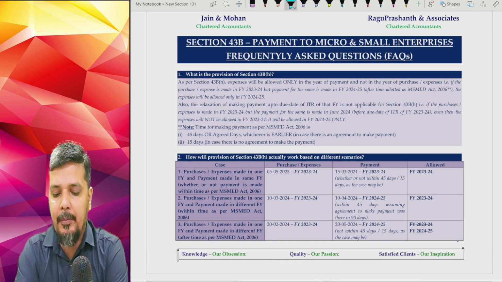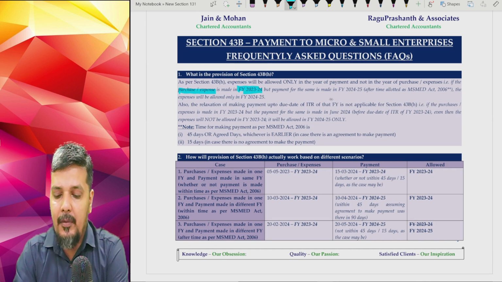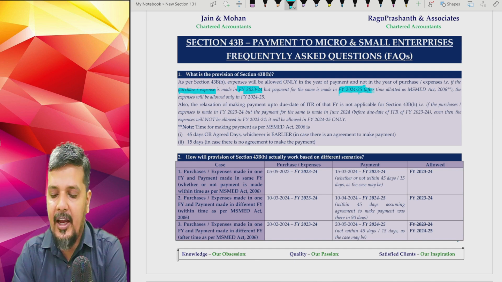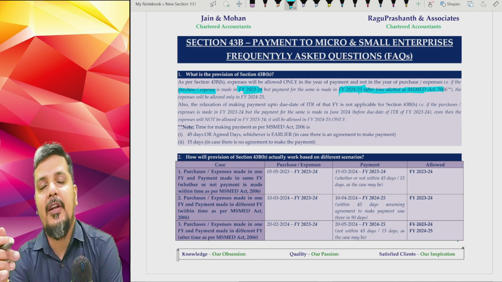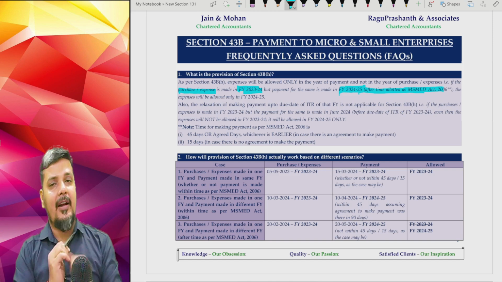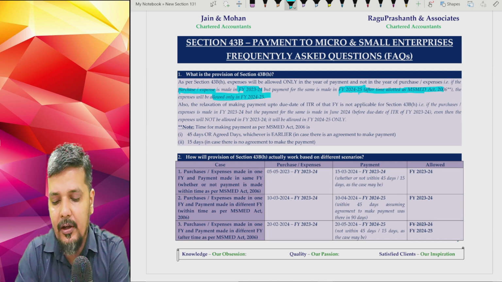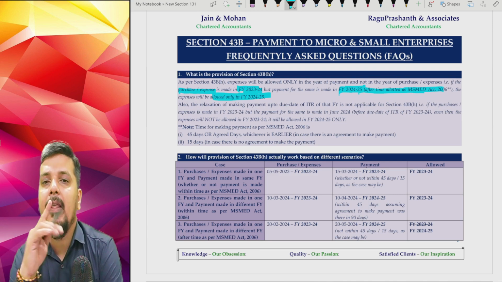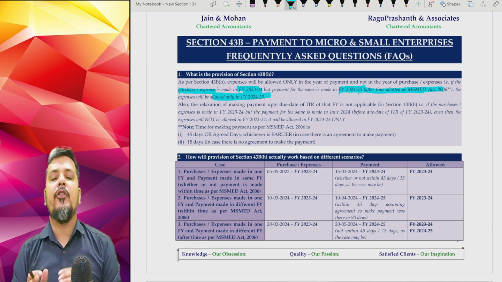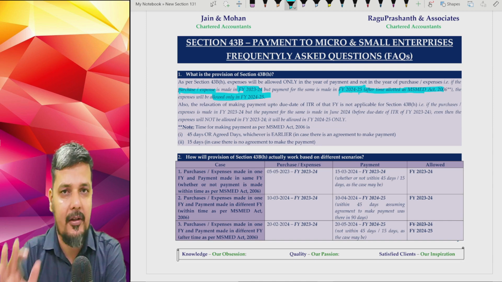But it tells that your expenses will be allowed only on payment basis, which basically means that if I have made a purchase or expenses in financial year 23-24, but the payment is in financial year 24-25, and it is not within the time frame of your MSME Act, Micro Small Medium Enterprises Development Act, then I cannot claim that expense in financial year 23-24. I can claim that only in financial year 24-25. Basically, it talks about allowance of expenses on payment basis. You will be allowed an item as an expense in your income tax act only when you make the payment.